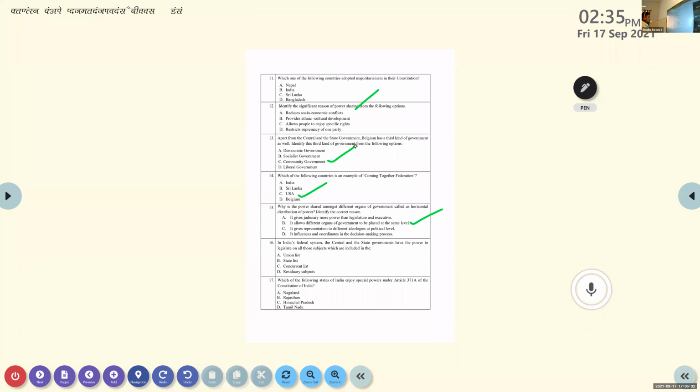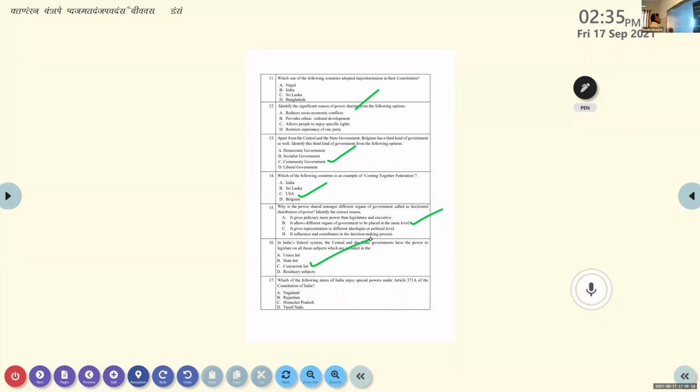Next question. In India's federal system, the central and the state governments have the power to legislate on all those subjects which are included in the union list, state list, concurrent list, and residuary subjects. Someone already gave that answer. What is that? Concurrent list. Any other answers? No, sir. Okay, mark that. The answer is concurrent list.